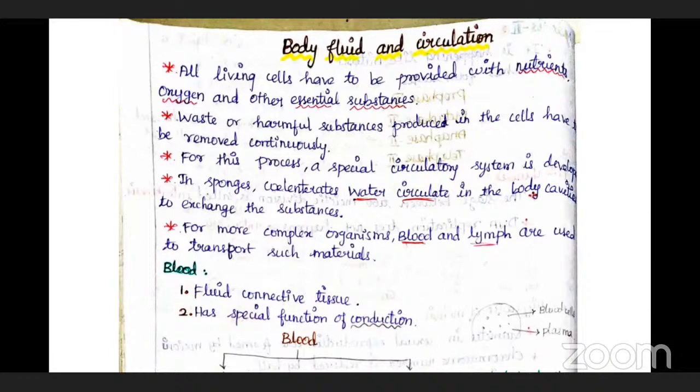So what's the meaning of body fluids? Many times I have told you, first we have to see the literal meaning and understand what chapter we are going to discuss. Is that clear? So what's the meaning of body fluids? Human body means the whole body, that is called the body, and fluids. So we are going to discuss the human body fluids and circulatory systems.